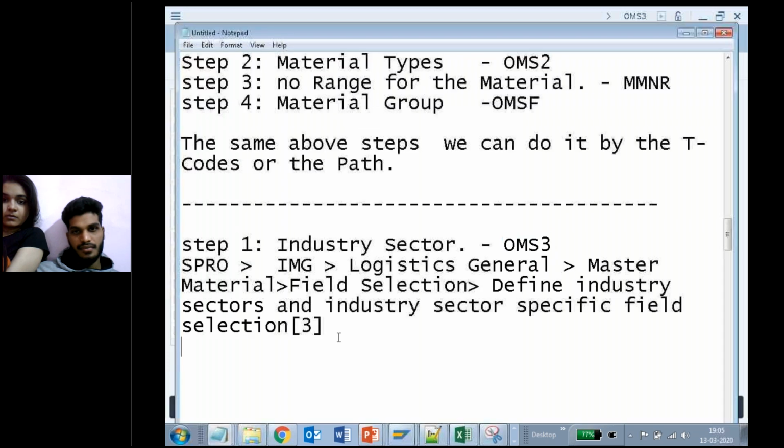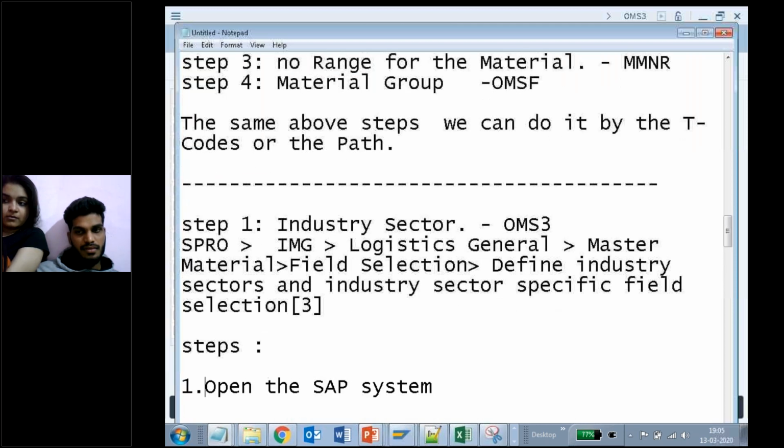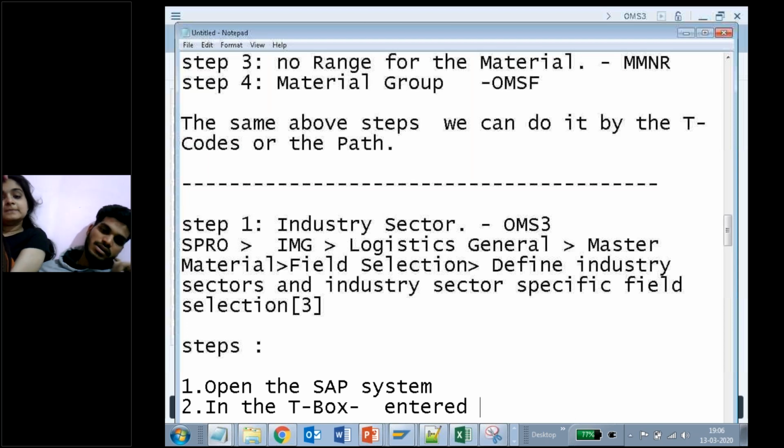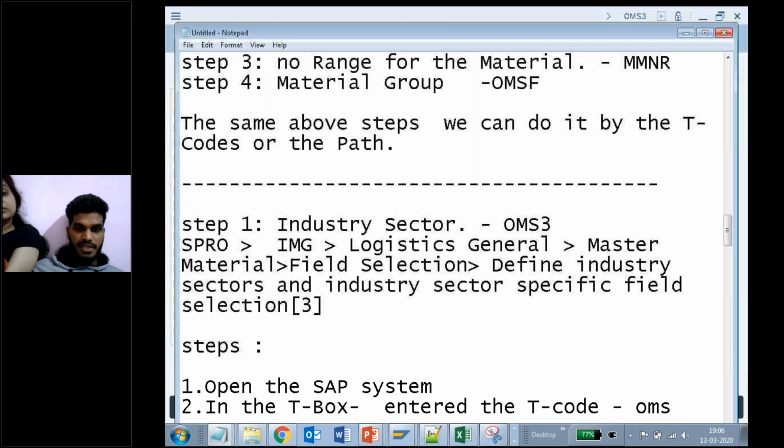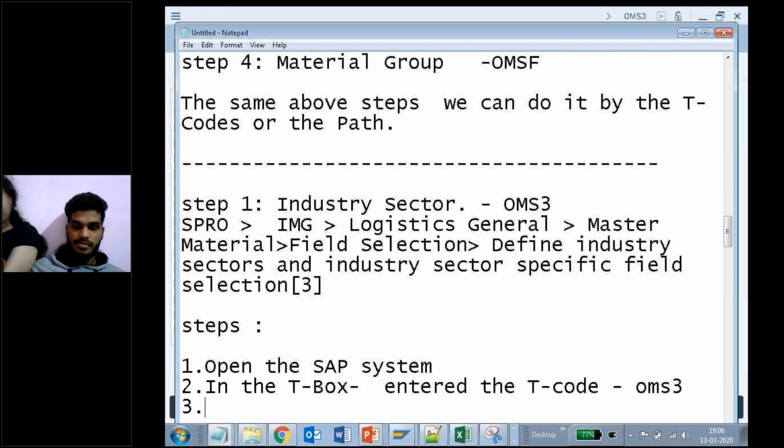See, here I can write the steps. First, what I did: opened the SAP system, a fresh system. Second step, in the T box, that is called the T box, I entered the T code. What is the T code I entered? OMS3. So if I entered, what happened?